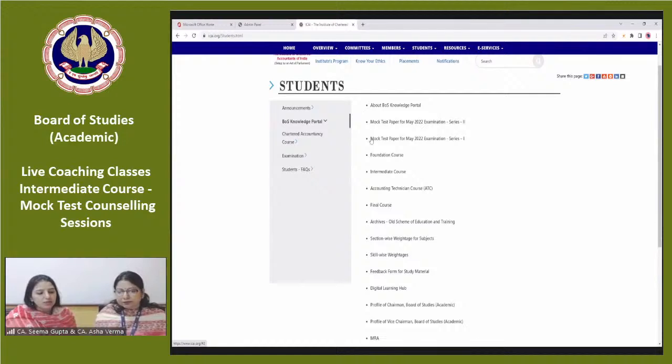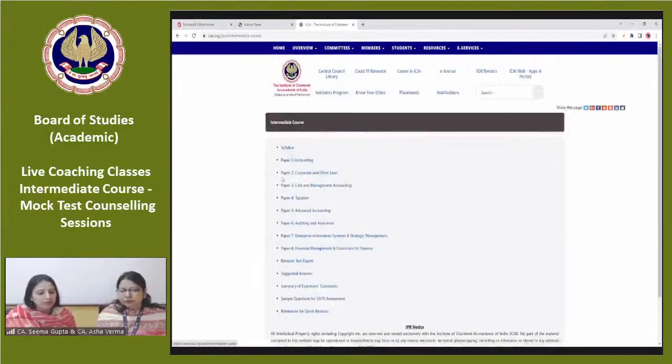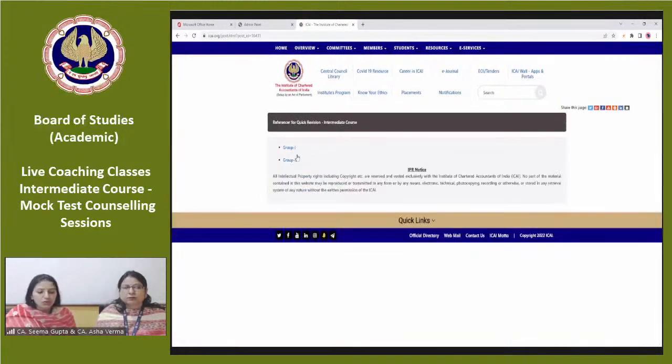Under this ribbon, we will go to the intermediate course. In the intermediate course, at the last of the table, there is a reference for quick revision for group 1 and group 2.